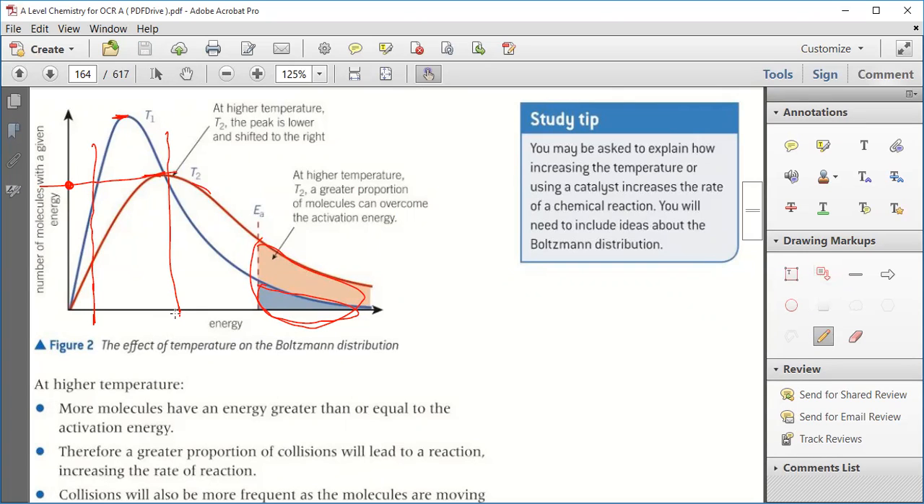If you see at this point, the energy and the number of particles: here the energy is less, here the energy is more. The number of particles is the same, but they are having different amounts of energy. As the temperature changes, the energy is different. That is what I am trying to show you.